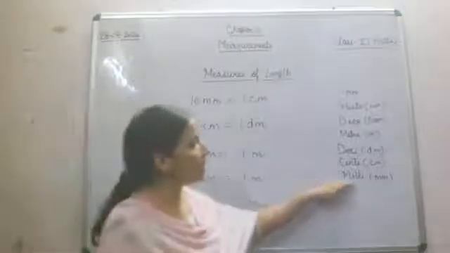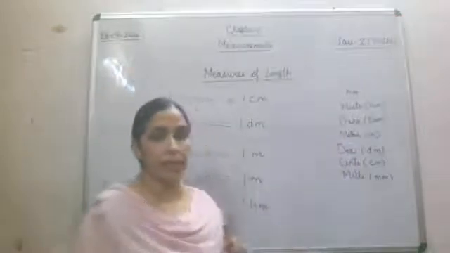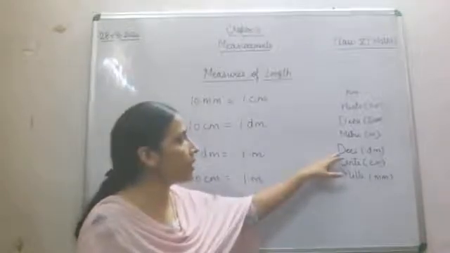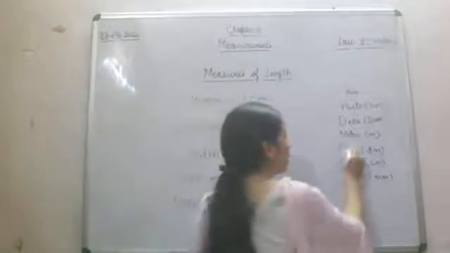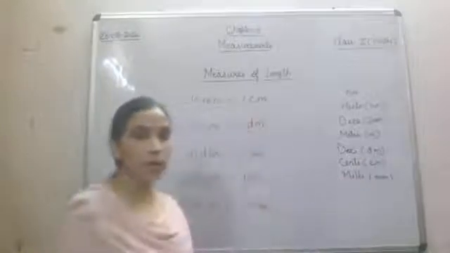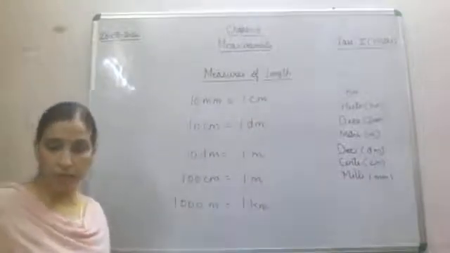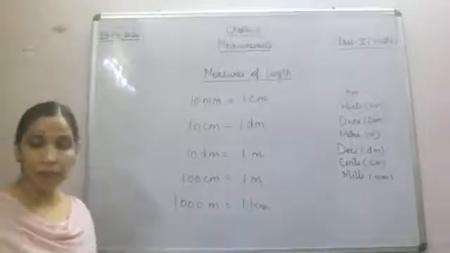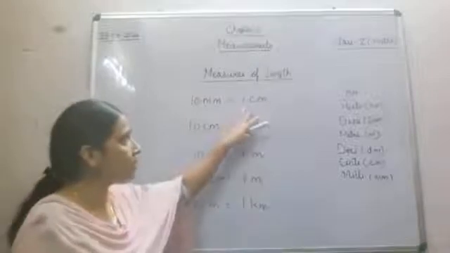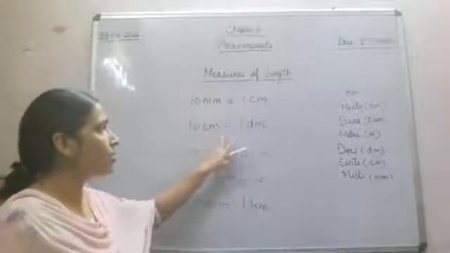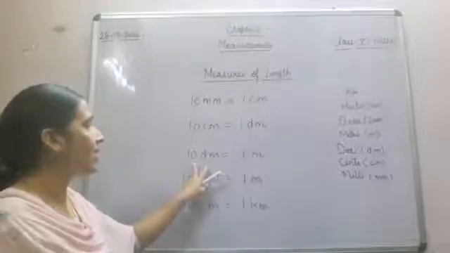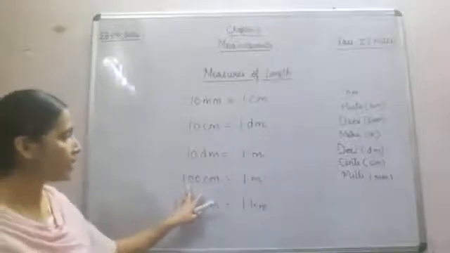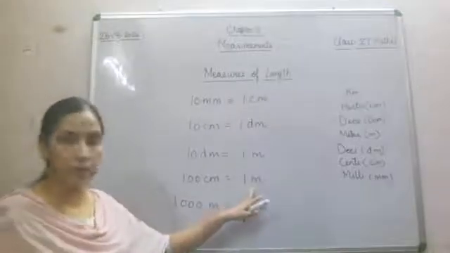See, in this each step contains 10. Fine. For example, here we have shifted 2 places, then 1 decimeter will become 100 millimeter. We'll see these measures of length once again. 10 millimeter is equal to 1 centimeter. 10 centimeter is equal to 1 decimeter. 10 decimeter is equal to 1 meter. 100 centimeter is equal to 1 meter.